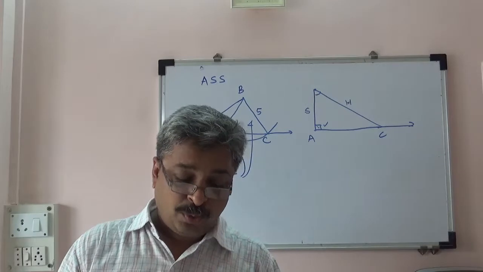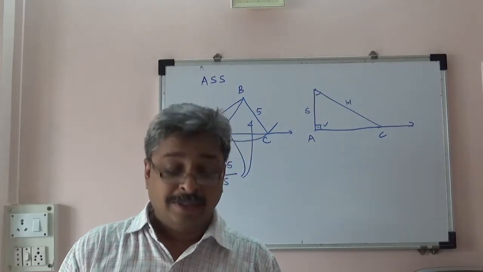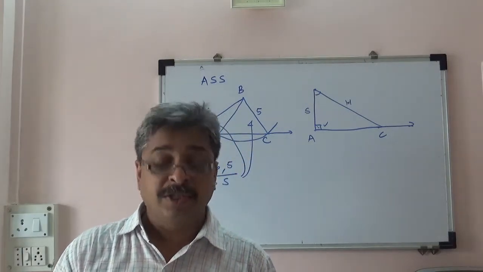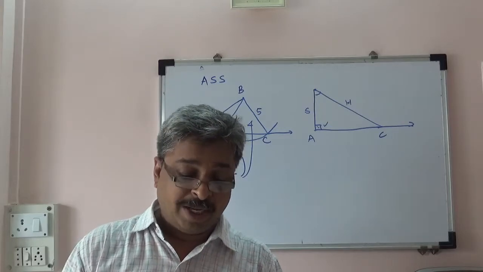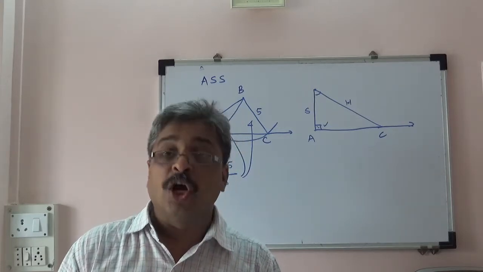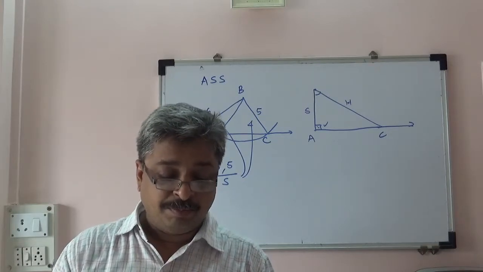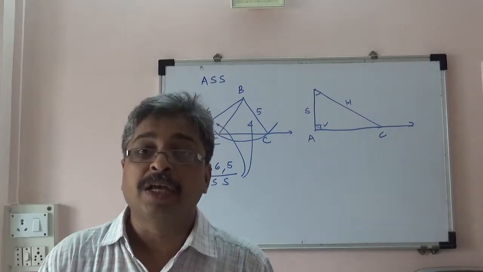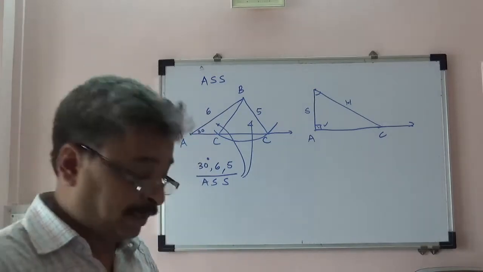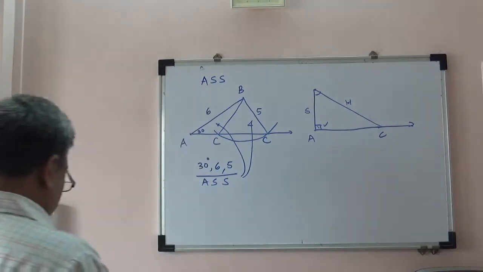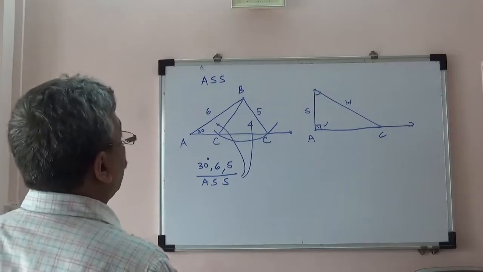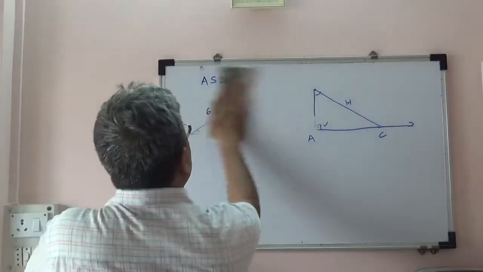Then we will prove the converse of that. That means if the point is equidistant from the endpoints of a line segment, it is on the perpendicular bisector. And the next thing that we will prove is concurrency of perpendicular bisectors. So these are the applications of congruency that we have learned so far.